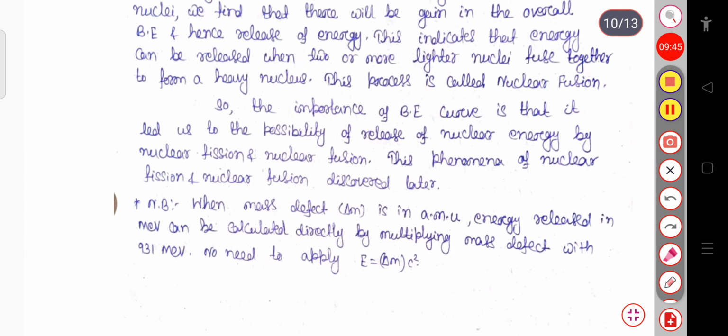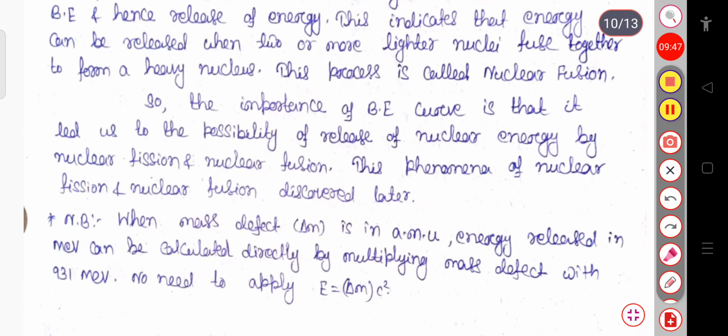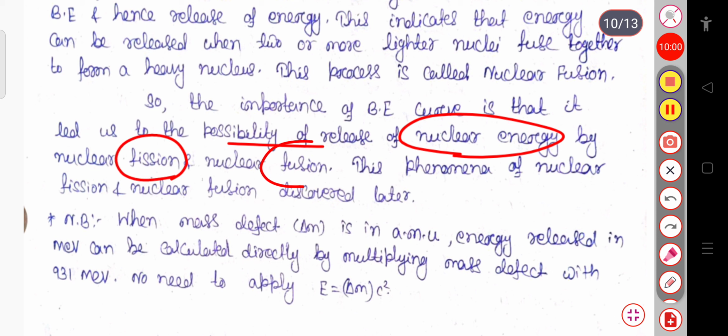The importance of this binding energy curve is that it led us to the possibility of the release of nuclear energy by the process of nuclear fission and nuclear fusion.